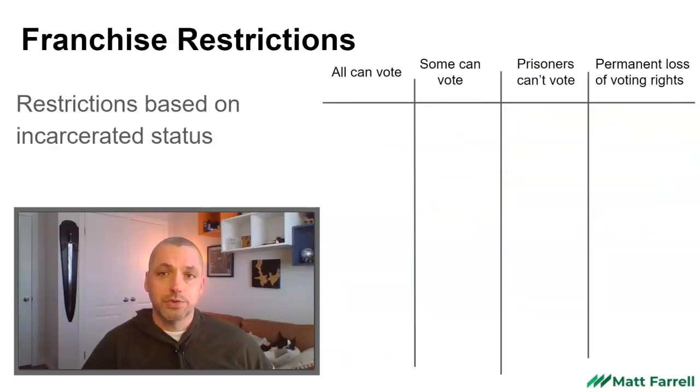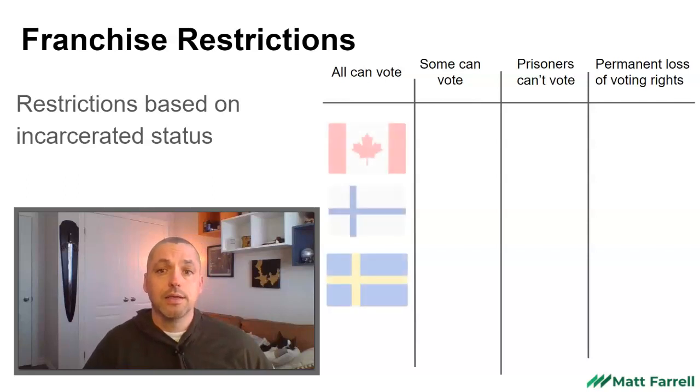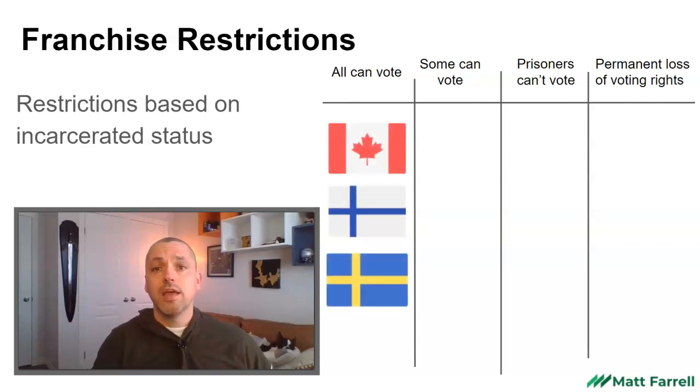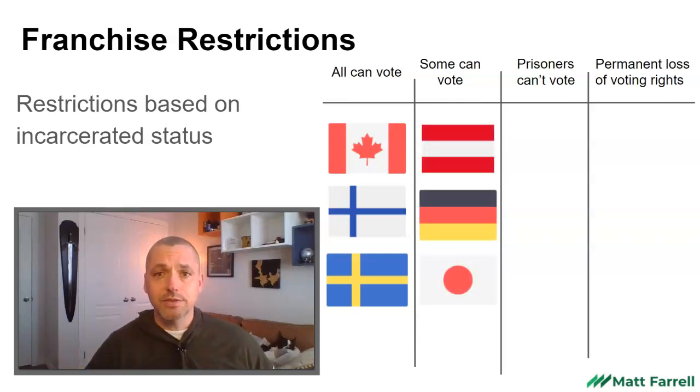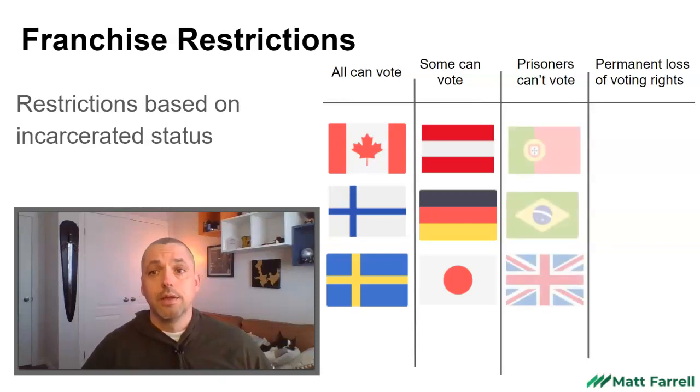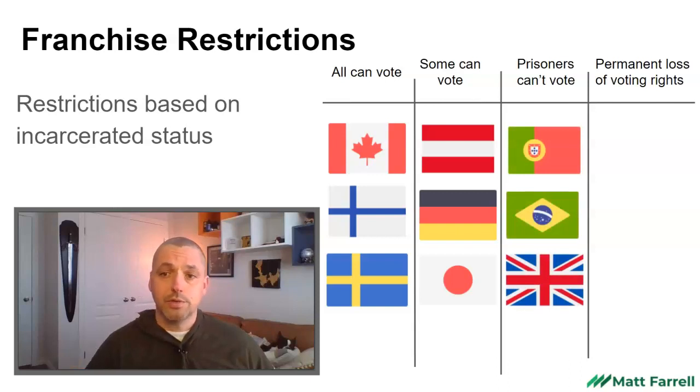Some countries also place restrictions on the right to vote for people that are incarcerated, people that are in jail, in penitentiaries, serving sentences. Now, in some countries, Canada, Finland, and Sweden, everybody can vote regardless of whether they are incarcerated or not. In some jurisdictions, incarcerated people can vote depending on the type of sentence they're serving or the length of sentence. Austria, Germany, and Japan have those types of restrictions. In a lot of jurisdictions, you can't vote if you are in jail. Incarcerated people cannot vote. A few examples include Brazil, Portugal, and the United Kingdom.